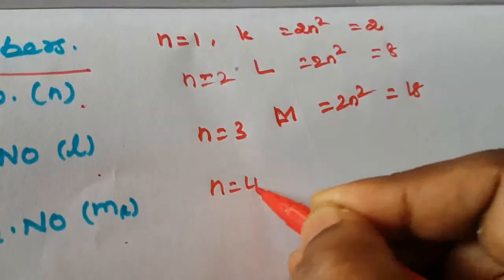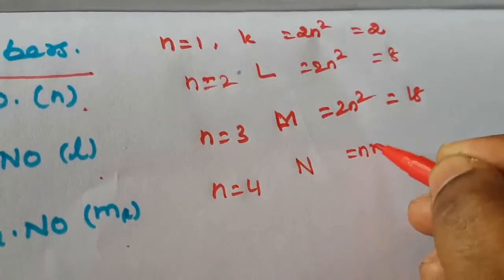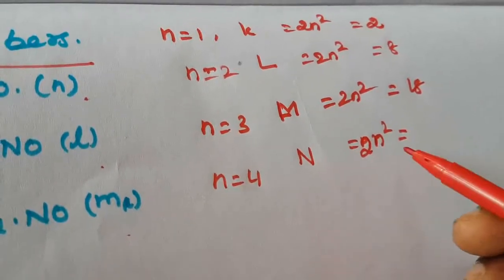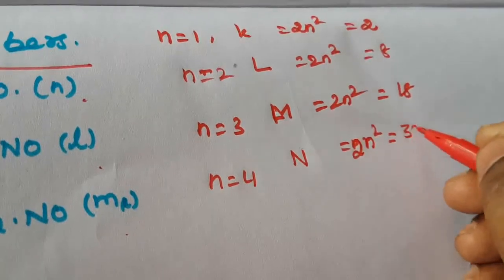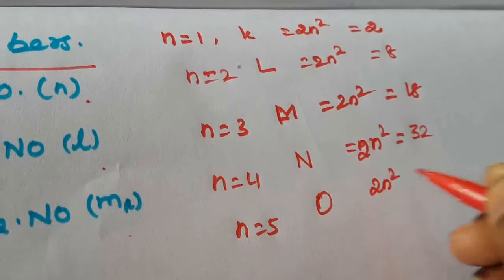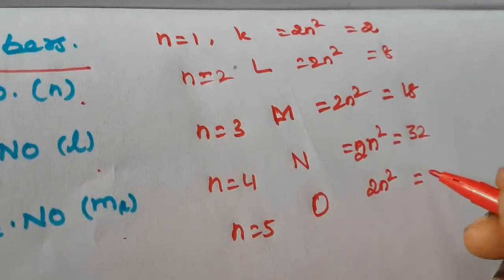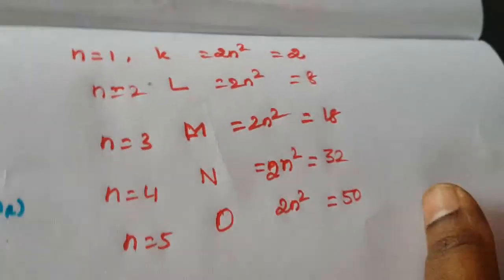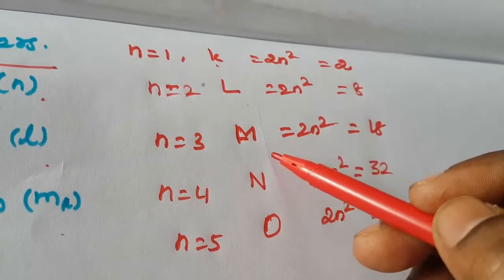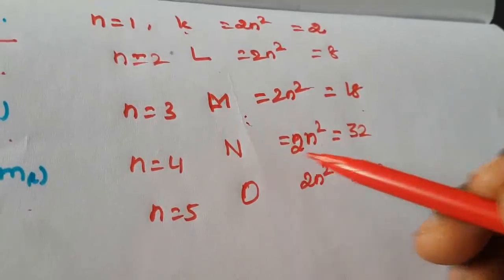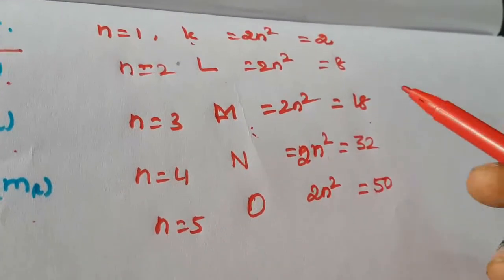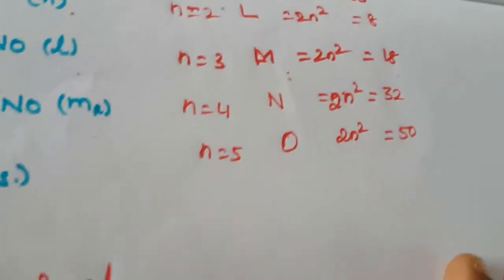Then n is equal to 4, the N shell, 2n square, that value is 32. Then n is equal to 5, the O shell, 2n square equals 50. So these are all the electrons present in the shells. Number of electrons in the K shell is 2, the L shell 8, the M shell 18, the N shell 32, and the O shell contains 50 electrons. That is the number of electrons accommodated in that shell.